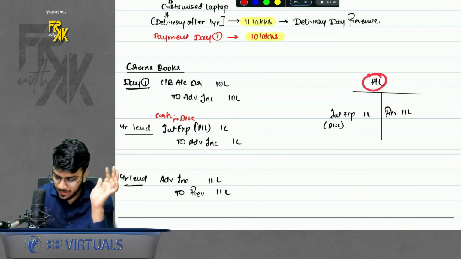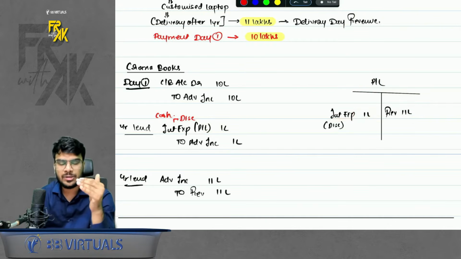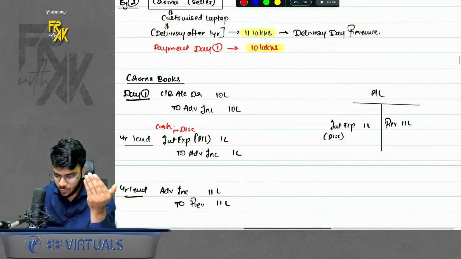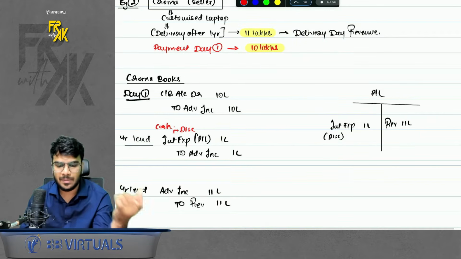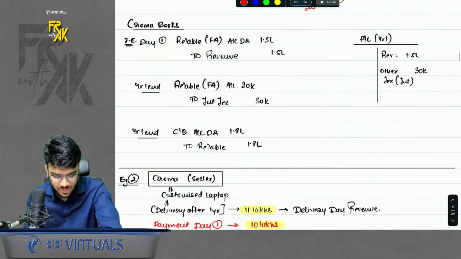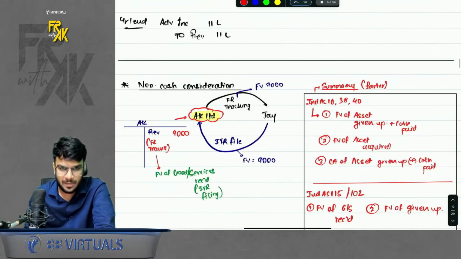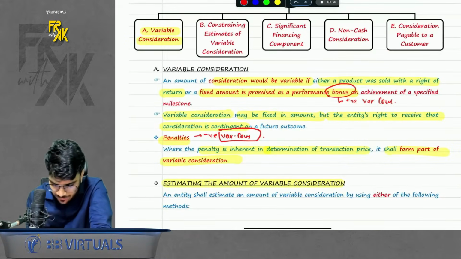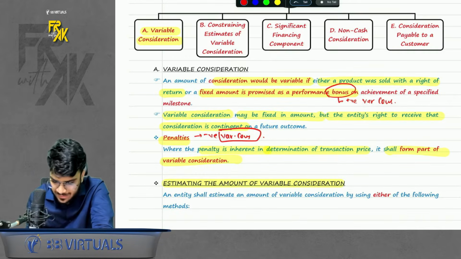So basically in P&L we show revenue 11 lakhs and this interest as 1 lakh. Basically we are not showing the revenue on a net basis, we are showing the revenue as a gross amount, and whatever discount or interest you are showing will be shown separately on the expense side. So the second example is more important because the first is very easy to understand, the second is a little tricky, so always remember that part. So this was significant financing component. We have a few questions also in this that I will revise later on.